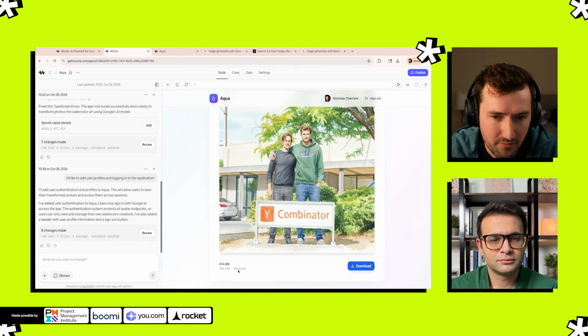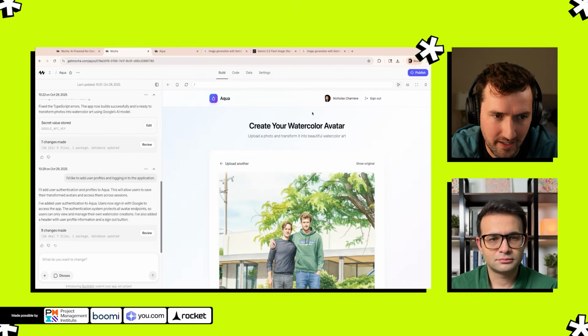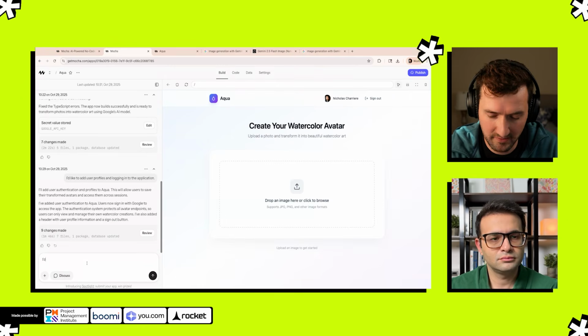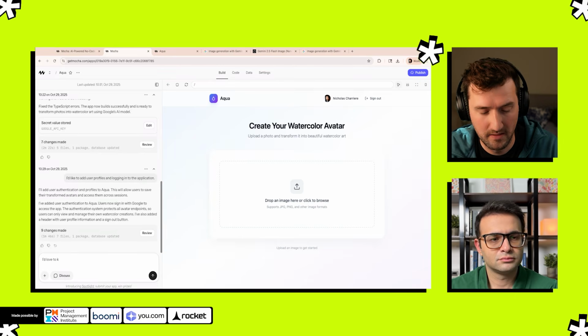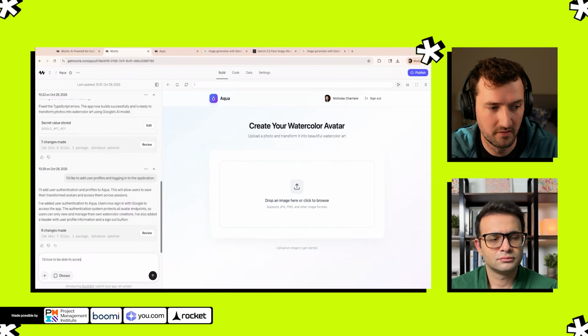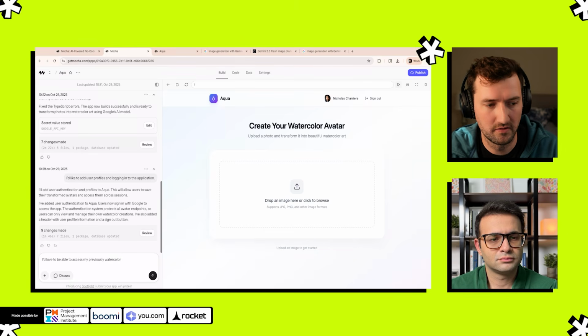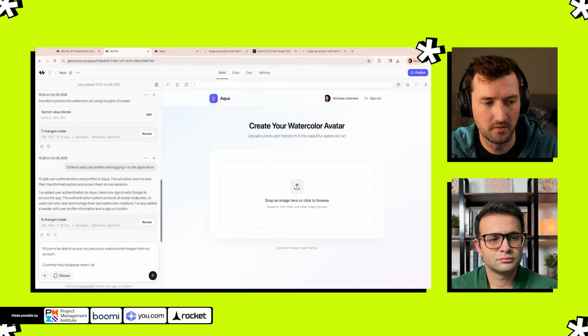Cool. So I'm realizing now that we can download it, but we can't see it. If I refresh the page, I think it disappears. So we could say, I'd love to be able to access my previously watercolored images from my account. Currently, they disappear when I refresh.